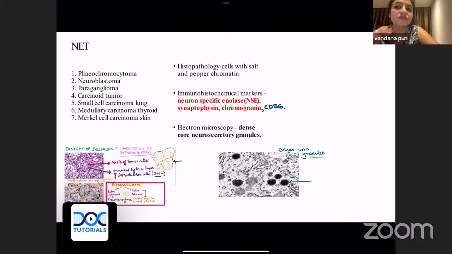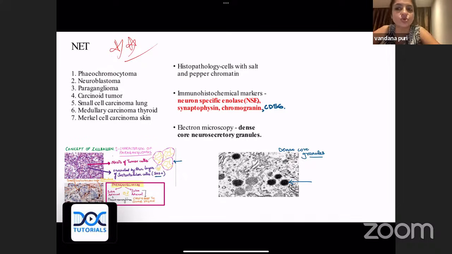Please remember, this is a very, very important table that I have just made for you. If you talk about neuroendocrine tumors, what are the neuroendocrine tumors of your body? We have pheochromocytoma, neuroblastoma, paraganglioma, carcinoid, small cell carcinoma of lung, medullary carcinoma of thyroid, and Merkel cell carcinoma. To start from the top, in the skin, we have Merkel cell carcinoma, which is a neuroendocrine carcinoma. Then coming below to thyroid, we have medullary carcinomas. Coming to the lung, this is small cell carcinoma, then carcinoid, paraganglioma, neuroblastoma, and pheochromocytoma are 4 together.